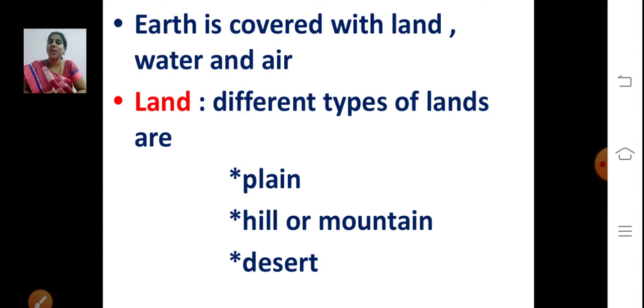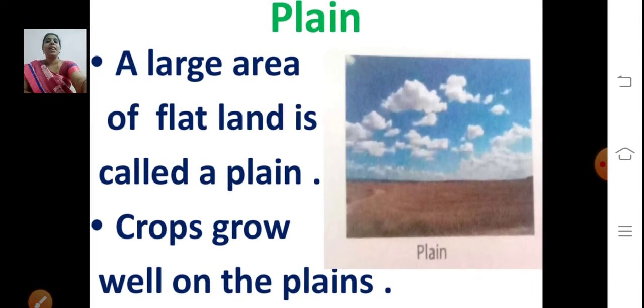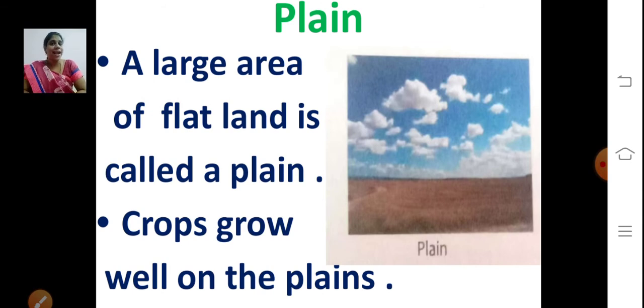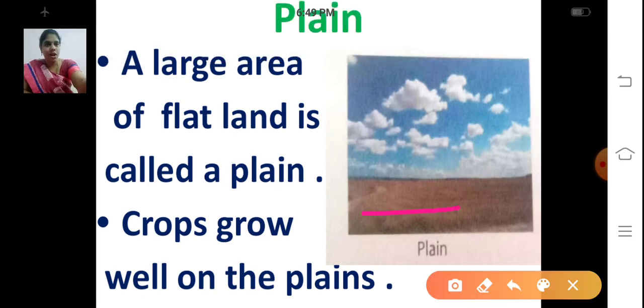So now we'll see what is a plain. What are plains? A large area of flat land is called a plain. Look at this picture. Large area, how is the land? It is flat, right? So a large area of flat land is called a plain.